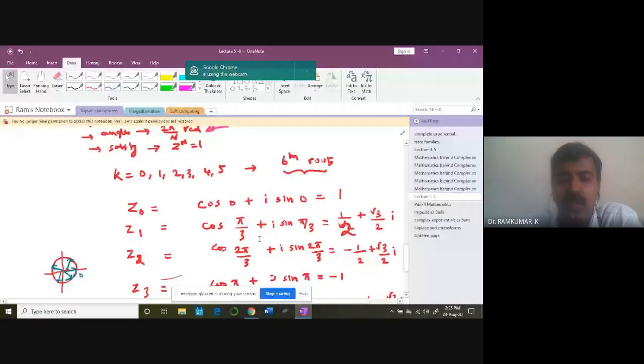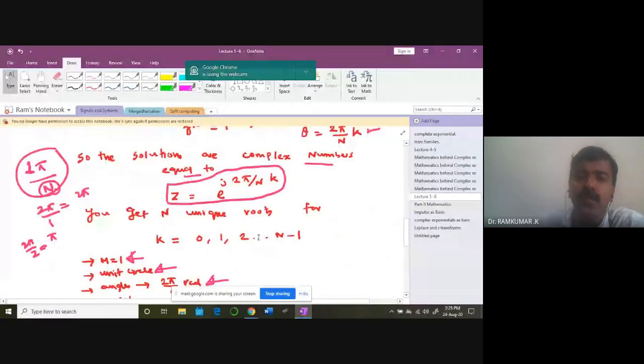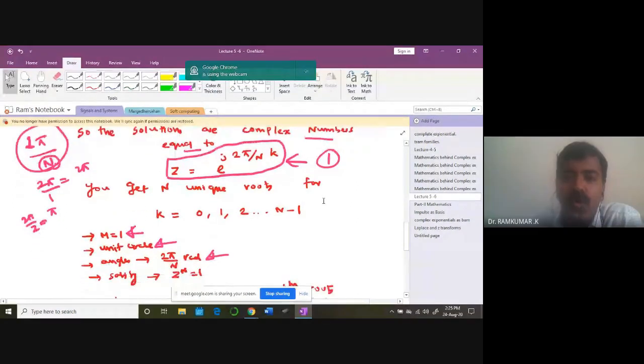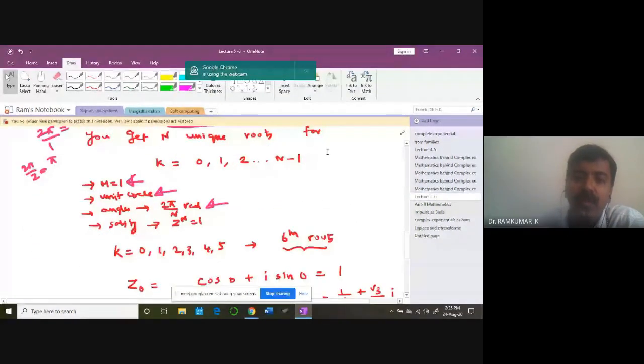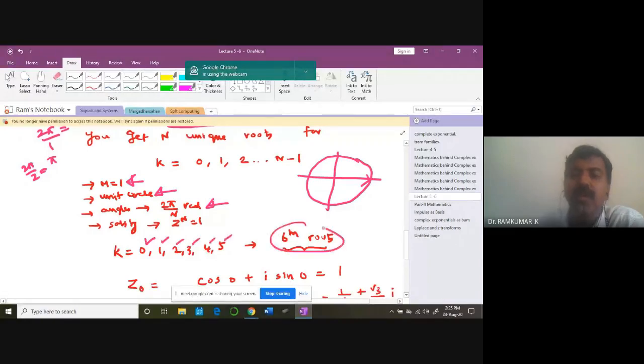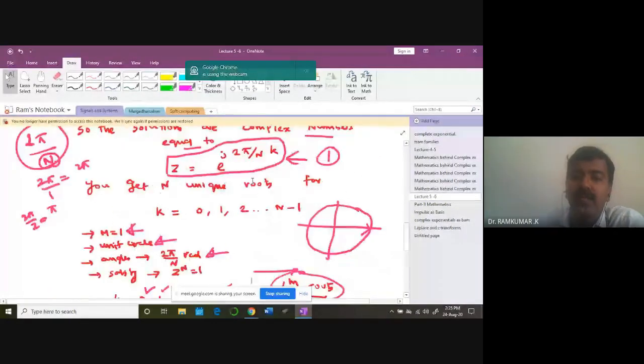Look at this. The magnitude is not a problem; it is 1, primarily because r is 1. Only the angle part we should know. So how should the roots of 1 look in the complex plane? The first root is for k equal to 0. Then the second root, third root, fourth, fifth, sixth root. There are 6 roots for this. You can have more roots also, but for 6 roots, let us try to work it out. The first one is e power j 2 pi k by n.